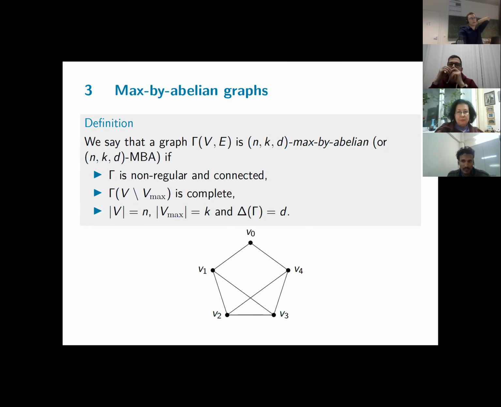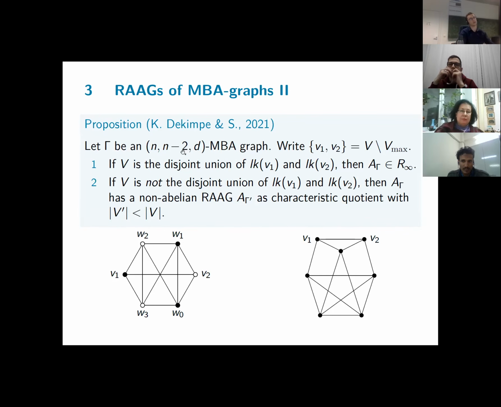because my hope would be that in some way I can extend this argument that if it's n-3, then there are two cases. In the first case, it's directly provable, and in the second case, we can reduce the number of vertices. But since it's already quite technical and long in this case where n-2, my hopes are quite low for n-3 and so on. So this is the first approach, namely really look at them as groups associated to graphs.